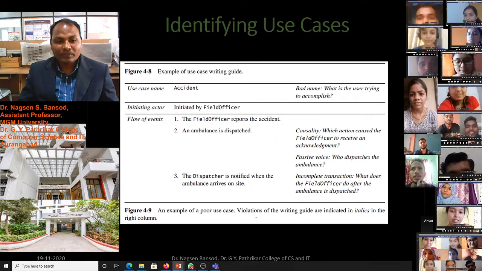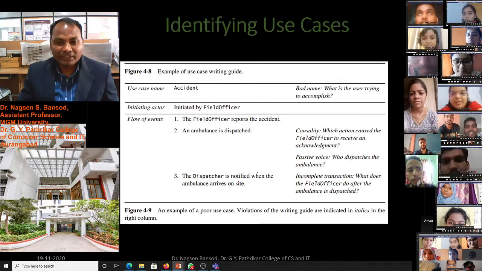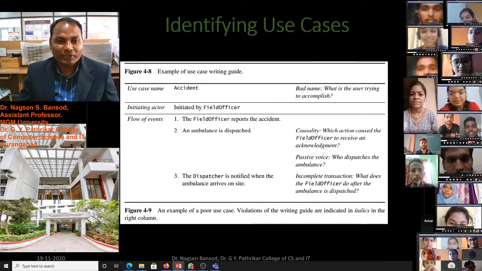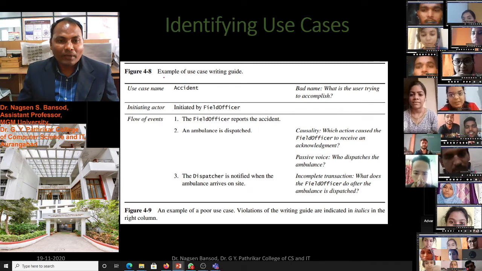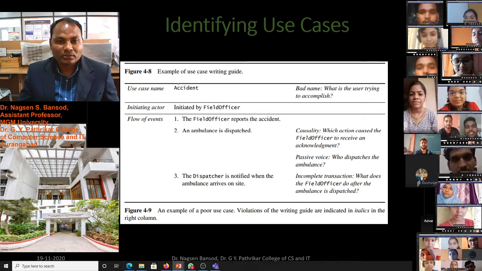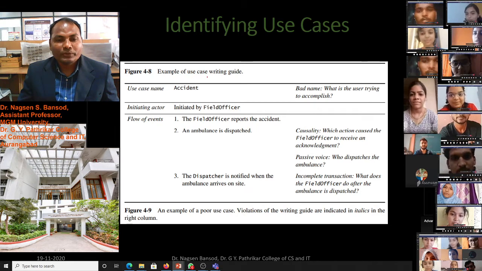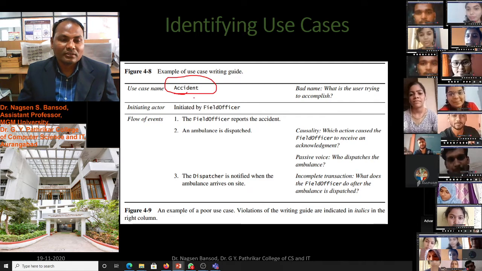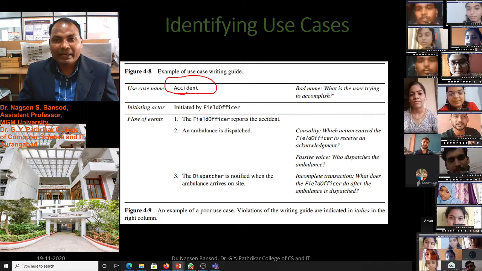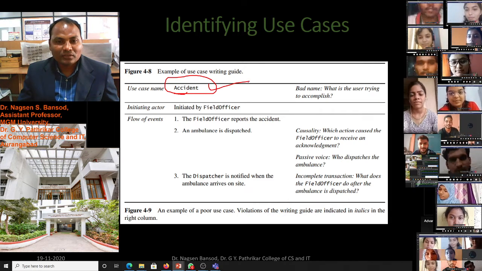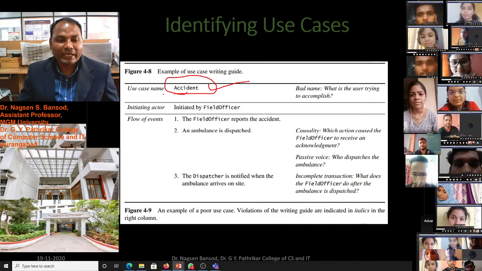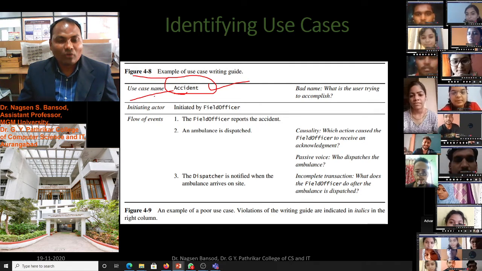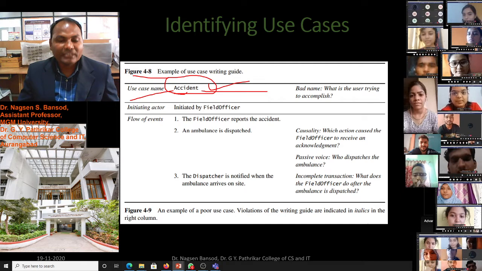This is an example of a poor use case. You see here the transaction is incomplete, so it is a poor use case. Example 4.8, an example of use case writing guide. The use case name is Accident. This is a bad name, because many entities are connected to an accident: the victim, the field officer, and the dispatcher.